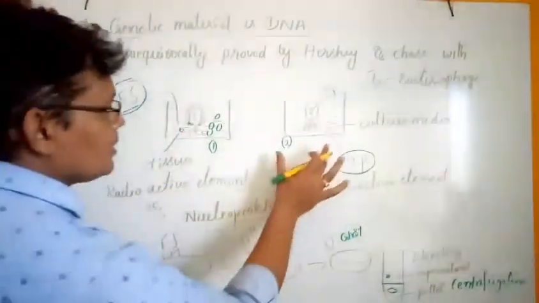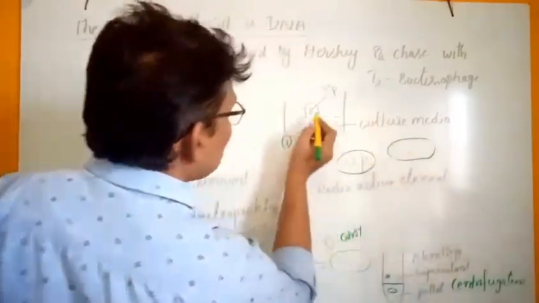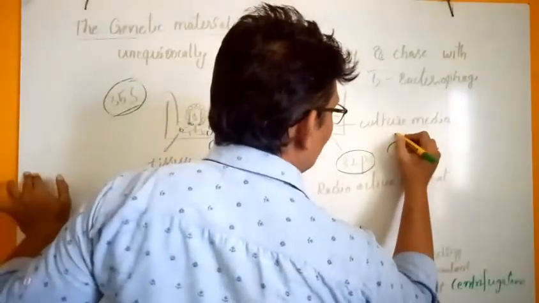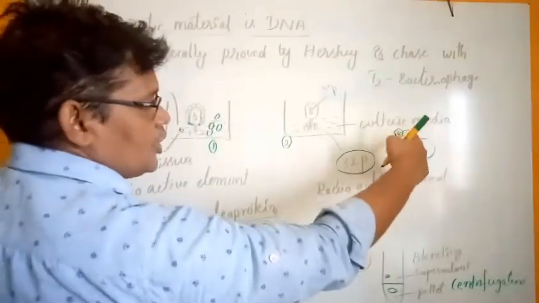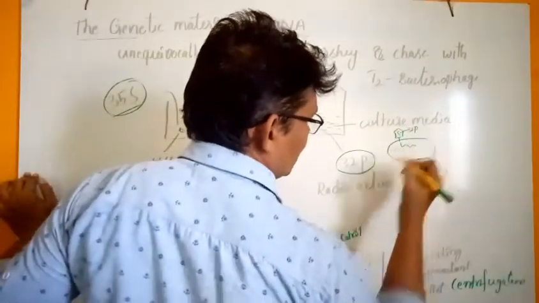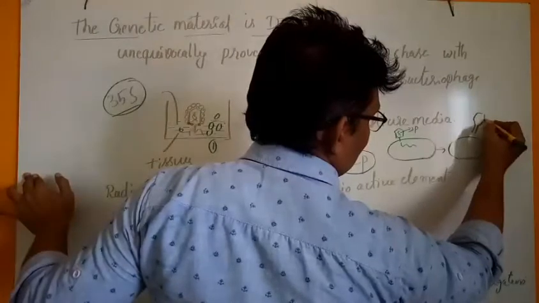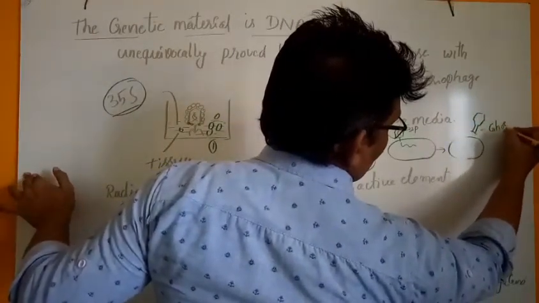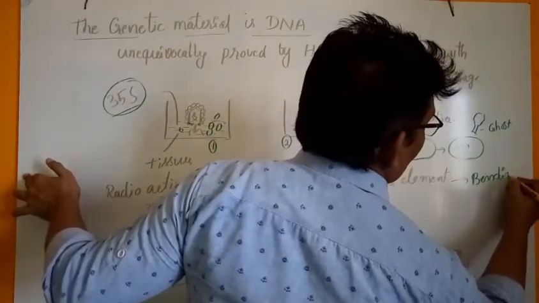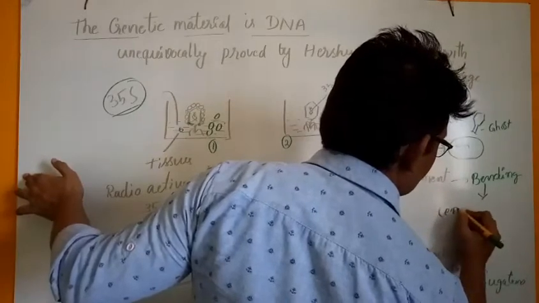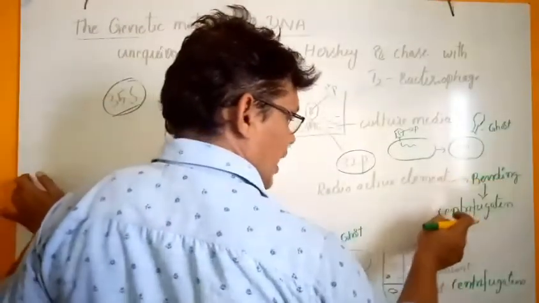In the second experiment, the bacteria are first infected with the P32 radioactive bacteriophage. When the P32 of the bacteriophage enters as DNA molecule, the protein coat is also separated as a ghost. It then goes through the blending process and is allowed to centrifuge. First there is blending with agitation and then centrifugation.